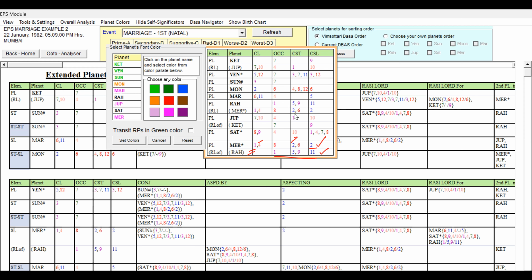Rahu, 1, 5, 9 and 11 is good. And second planet is having 1, 4, 8, 2, 6, 2. It is having some mixed one. So we can give it green, light green. Rahu is good. It is not having any unfavorable, but having 1, 5, 9, 11th sublord. So Rahu we can give light green.